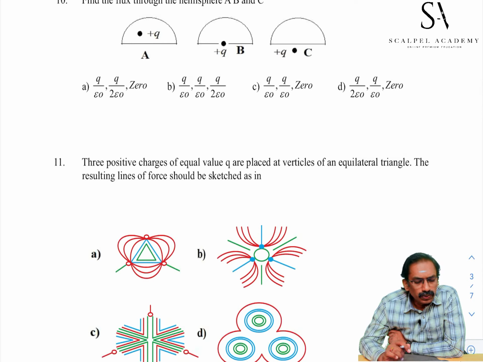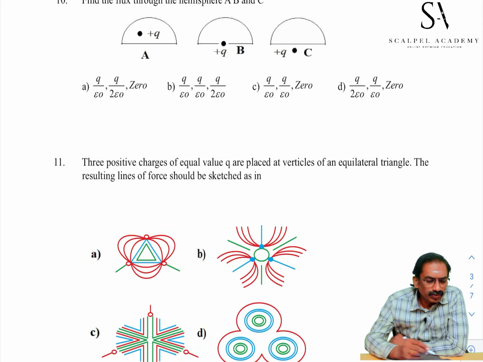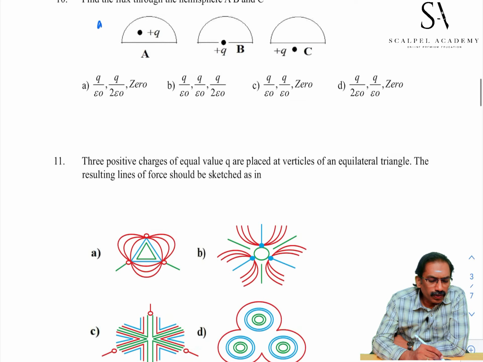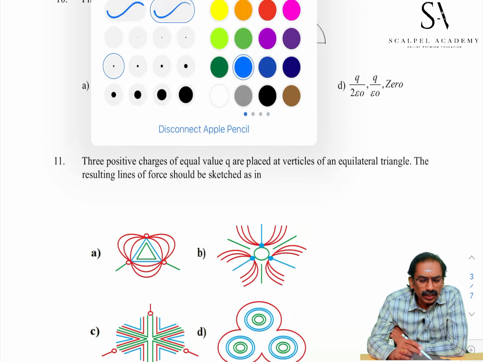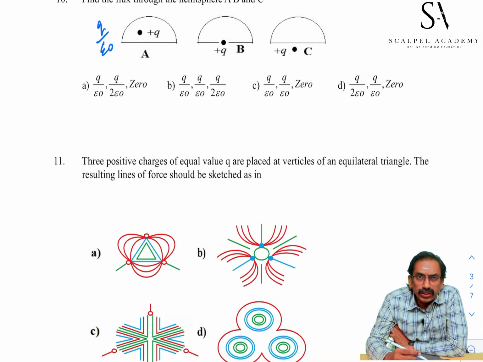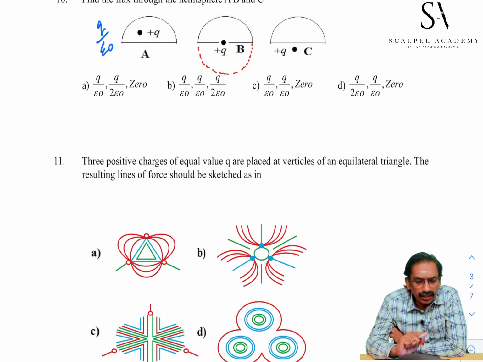Find the flux through the hemispheres A, B, C shown in the diagram. In diagram A, the charge is inside the closed surface, flux is Q by epsilon naught. For A, Q by epsilon naught. For B, you can construct one more hemisphere around the charge Q below the given sphere B. Then only it can make a closed surface. Total flux through this closed surface is Q by epsilon naught.